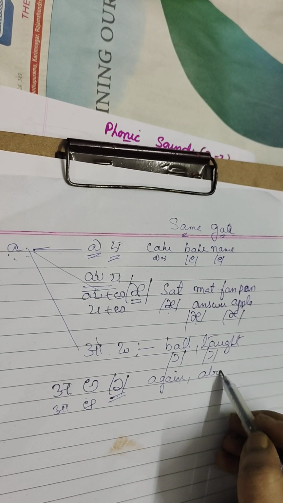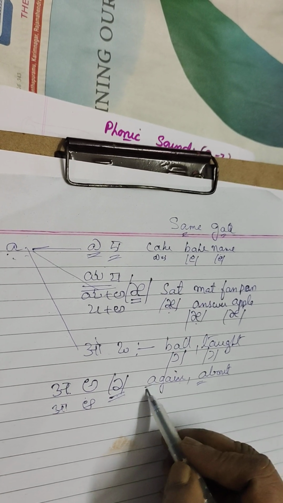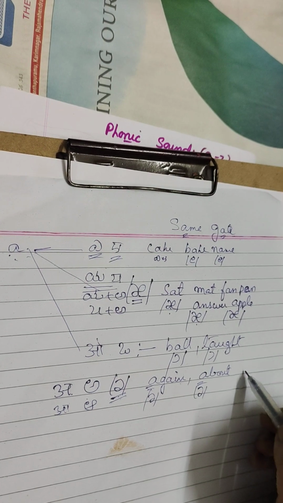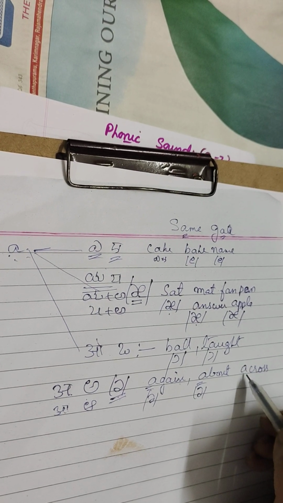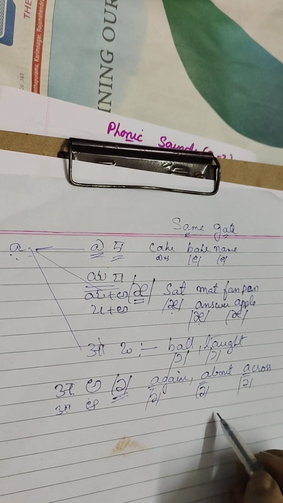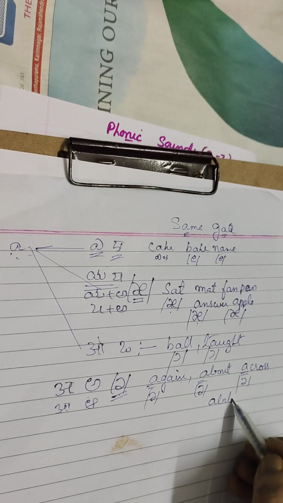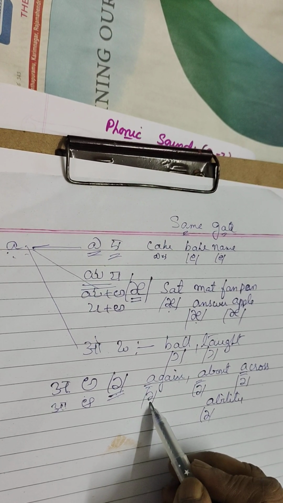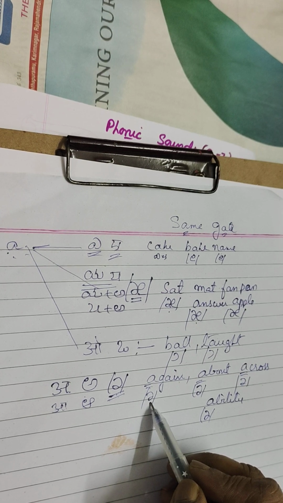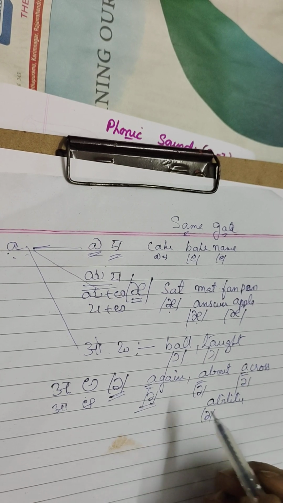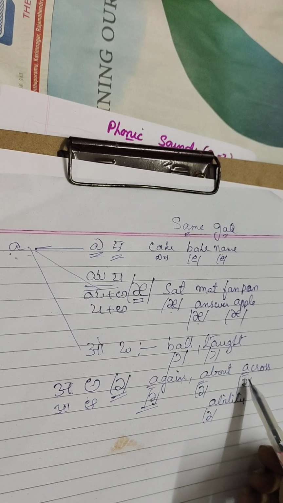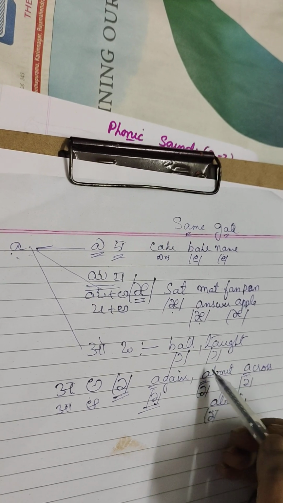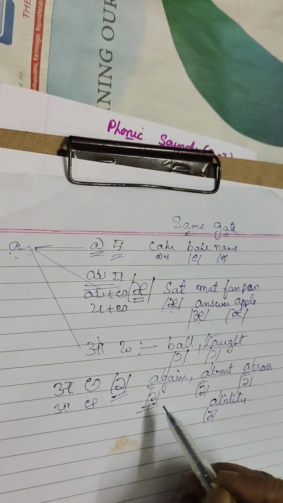again, about. This is weak a. Again, about, across, ability. This is not a, this is weak a. So the stress goes here. Okay, so this is weak a.